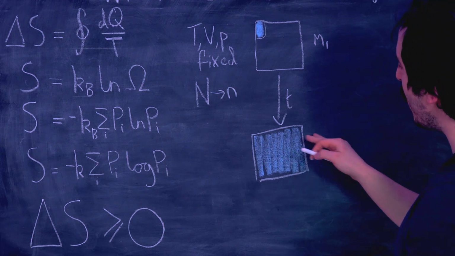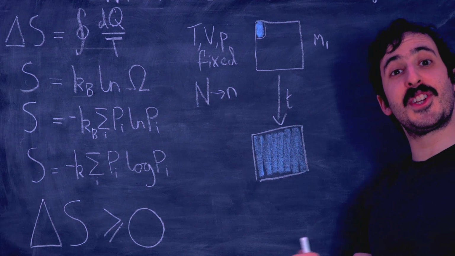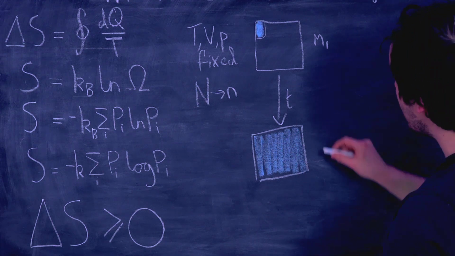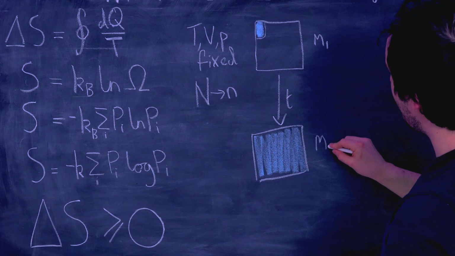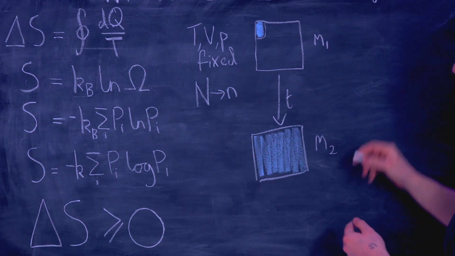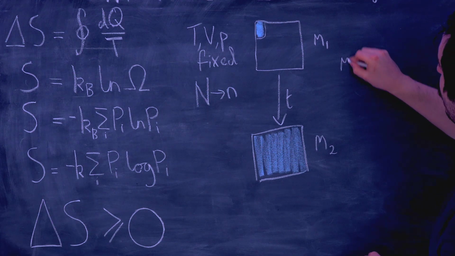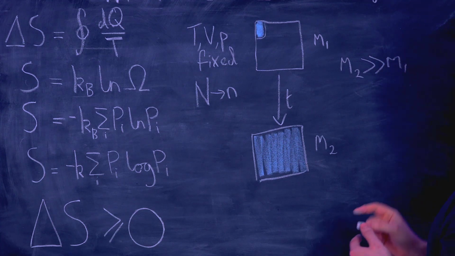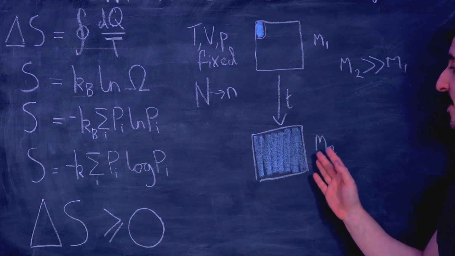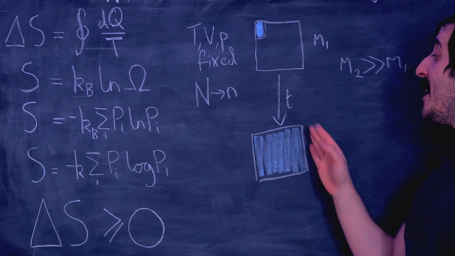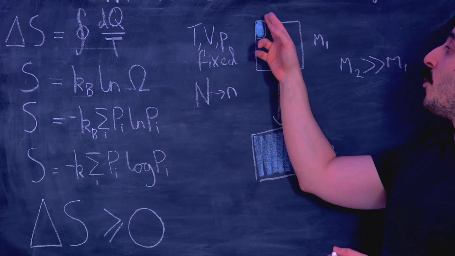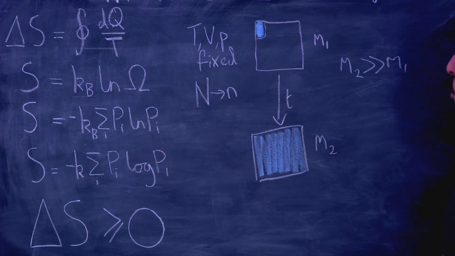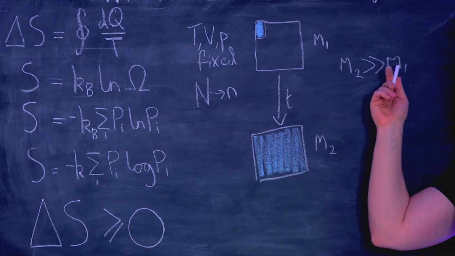And then the number of microstates associated with the dye being much more evenly spread out, I'm going to call M2. And the important thing here is that M2 is much, much greater than M1. There are many, many, many more arrangements where the blue dye is roughly evenly spread out than there are where the blue dye is in this top left-hand corner. So M2 is much, much greater than M1.